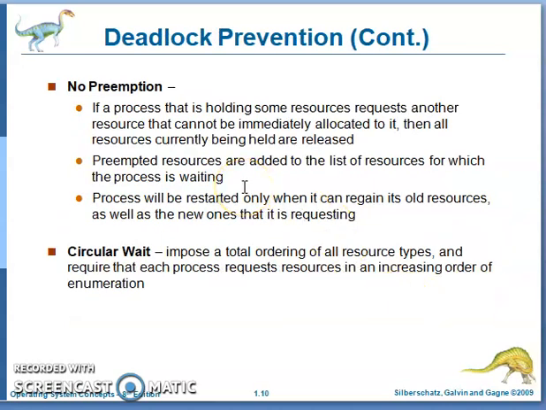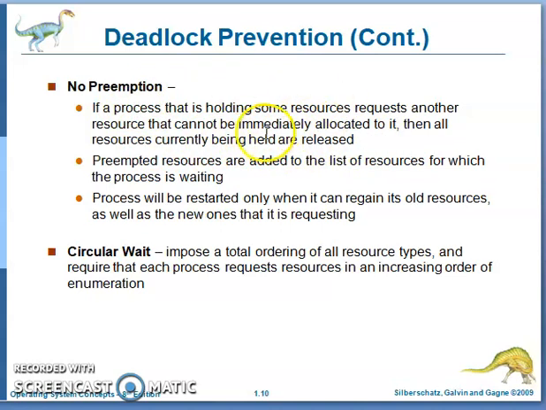How to fail no preemption? If a process that is holding some resources requests another resource, and that resource cannot be immediately allocated to it, then all the resources currently being held by this process are released.